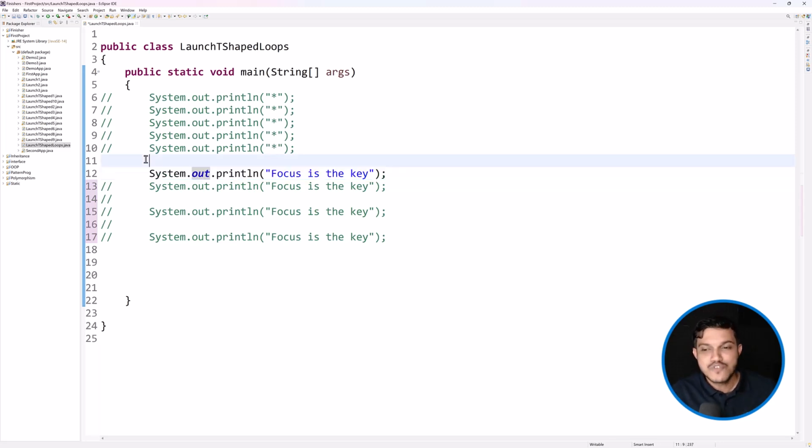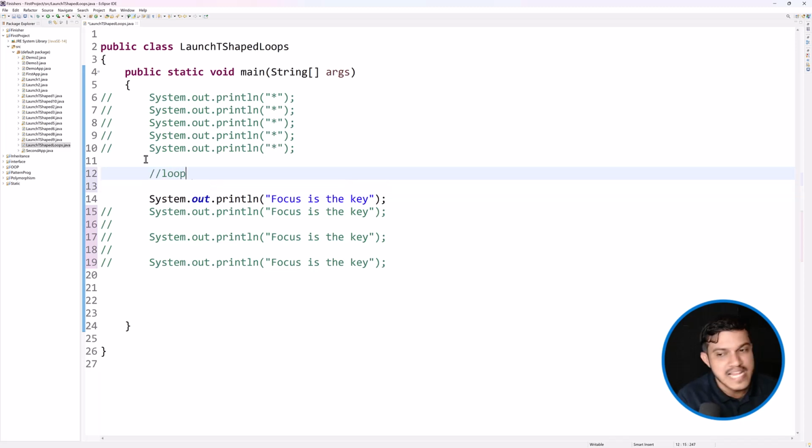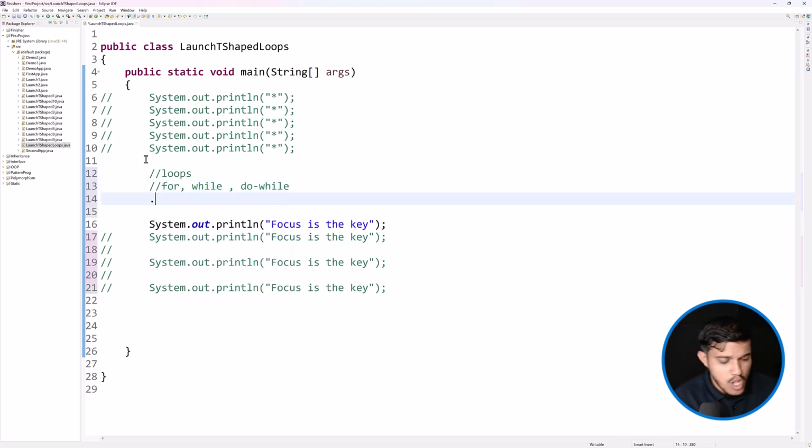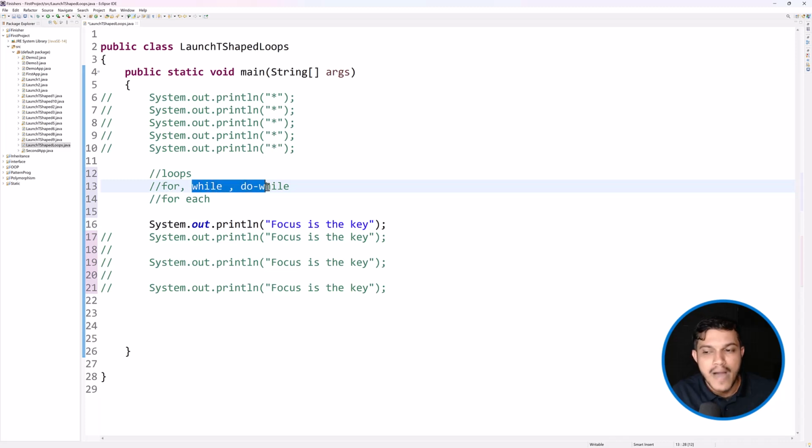That's where the concept of loops comes into the picture in any programming language, not just in Java. When it comes to Java, we have the for loop, the while loop, and the do while loop. We also have the for each loop, or you can say enhanced for loop, advanced for loop. Now we will explore the for loop, while loop, and do while loop: what is the syntax, and when we may have to go with what. Once we get into the concept of arrays and collections, we will explore the for each loop. For now, we will start the journey with the for loop. Then we will explore the while loop and do while loop.